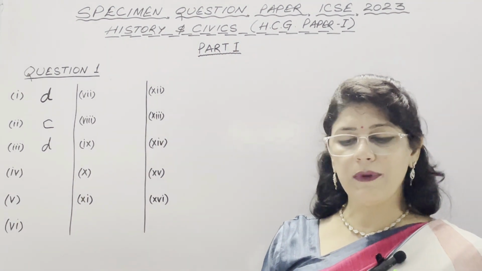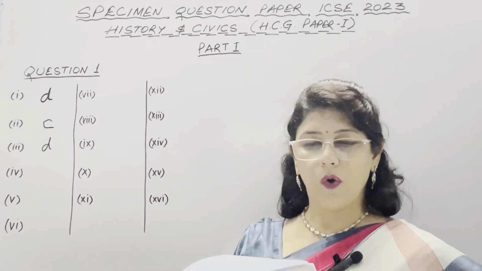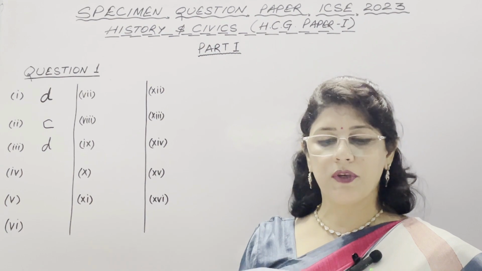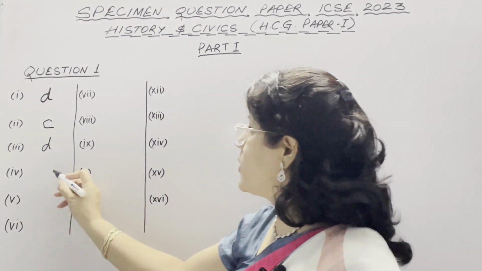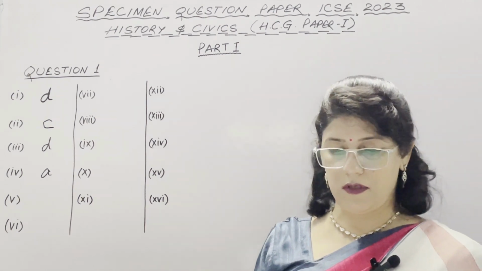Fourth: the Council of Ministers is collectively responsible to the. Options are Lok Sabha, Rajya Sabha, Prime Minister and President. The correct option is A. It means Lok Sabha, because they are collectively responsible, not individually responsible.